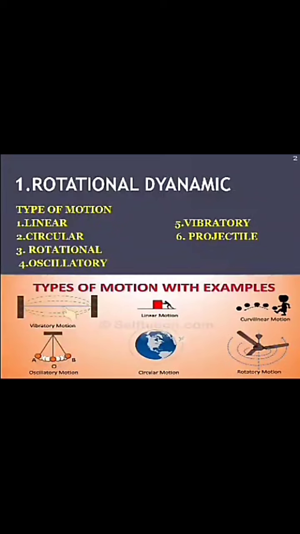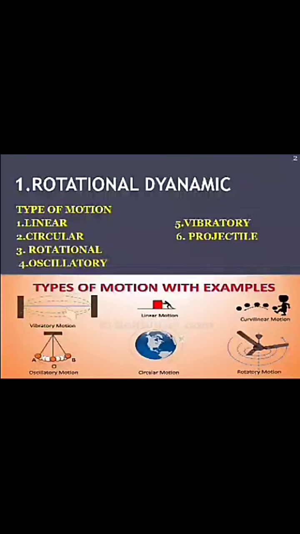Second one, circular motion, in which objects circulate along the circumference of a circle. Example, a satellite revolves around the earth along the circumference of a circle. Next is rotational motion, in which an object rotates itself about an axis. Example, a fan rotates about the axis of a rod.